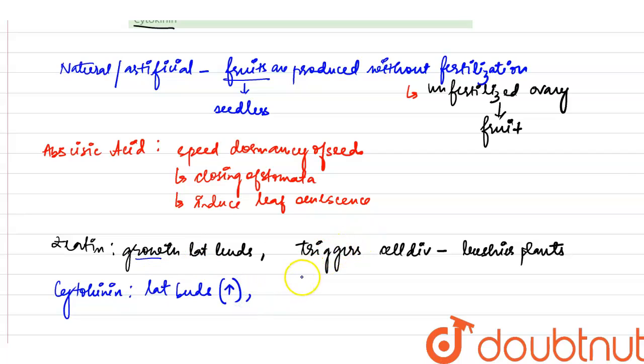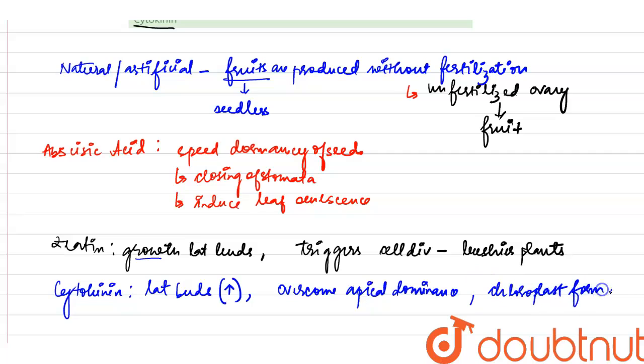This also helps in overcoming apical dominance. Apical dominance is regulated by auxin, so cytokinin overcomes apical dominance by acting against auxin. It also helps in chloroplast formation in leaves.